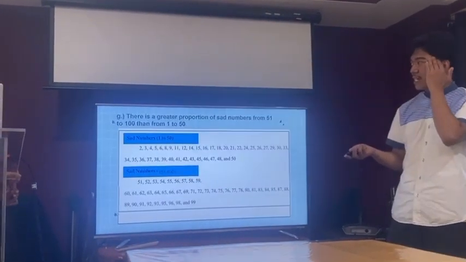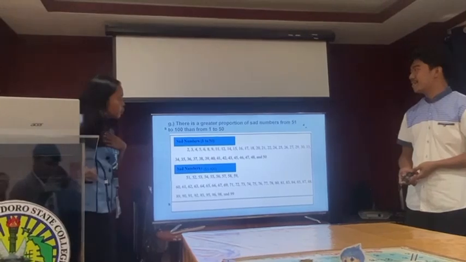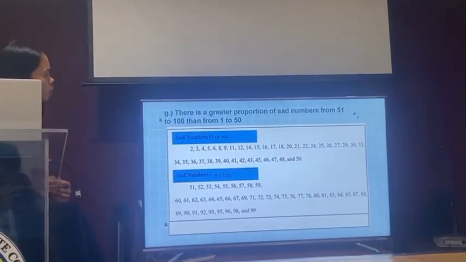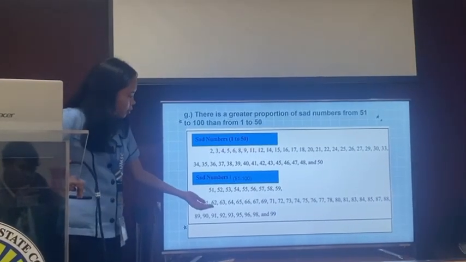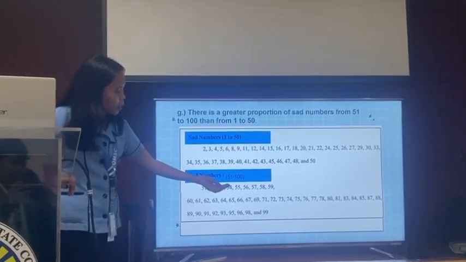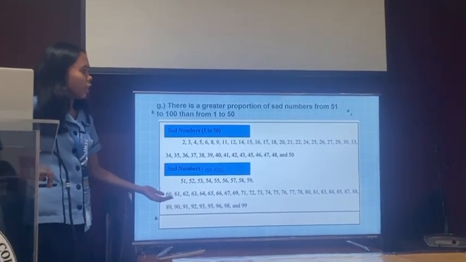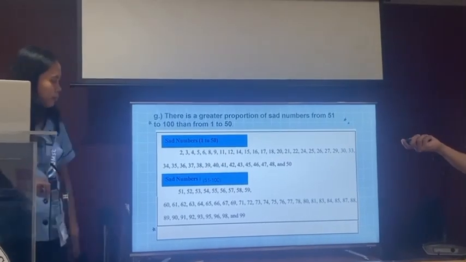Now let's test G. There is a greater proportion of sad numbers from 51 to 100 than from 1 to 50. As we can see in this data, sad numbers from 51 to 100 are much greater than the sad numbers from 1 to 50.